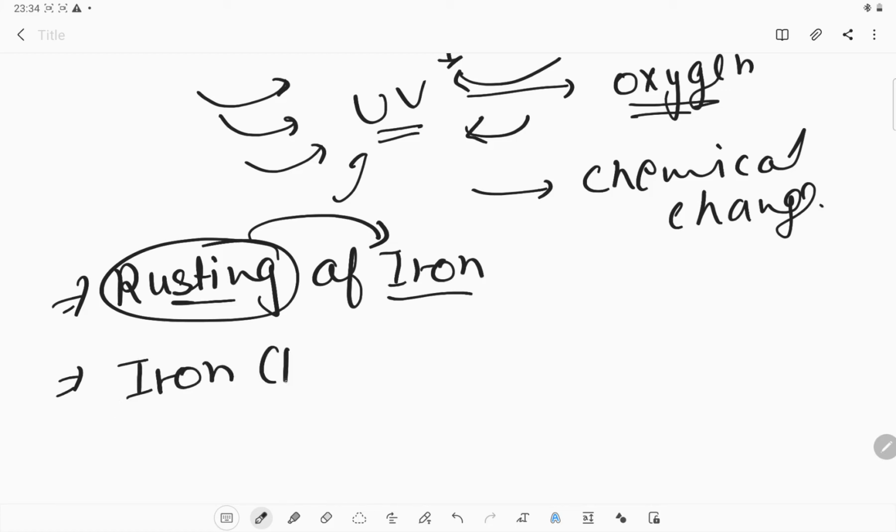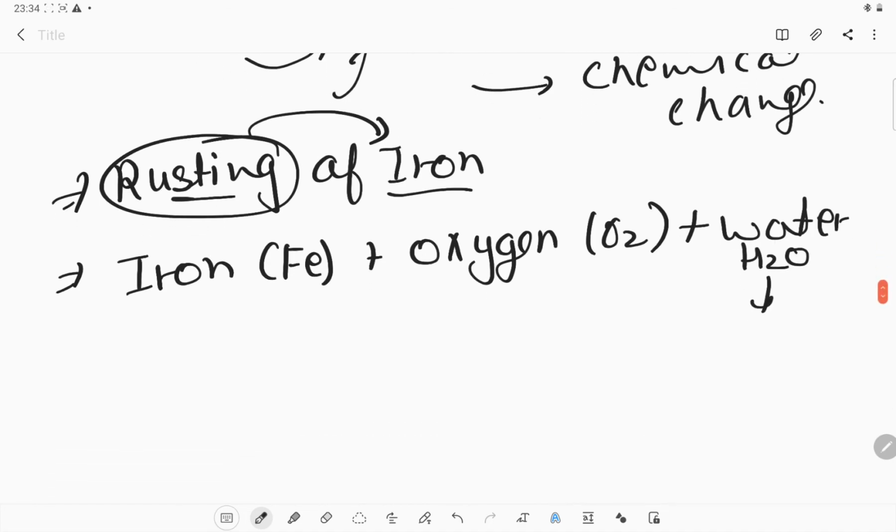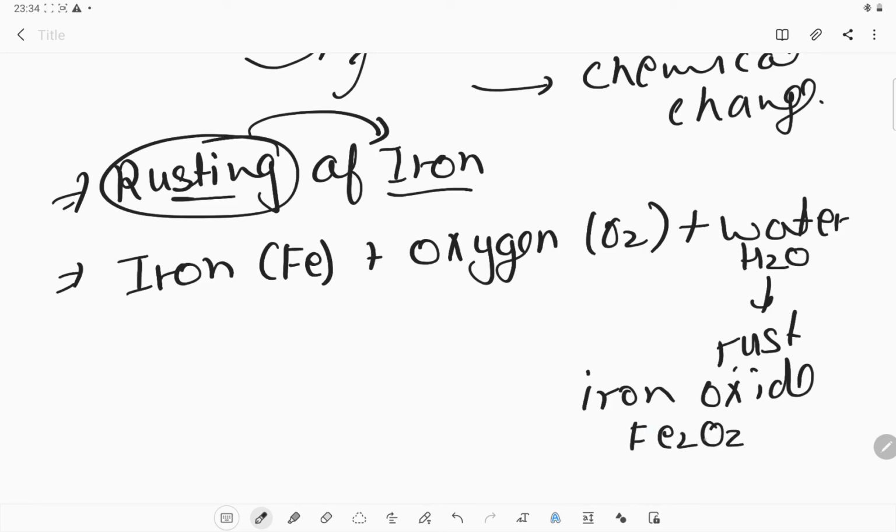If we take iron plus some oxygen, the iron will get the oxygen from the surroundings as well as some amount of water. What does it become? It becomes rust. Okay, rust is iron oxide, and iron oxide is very much different from normal iron.